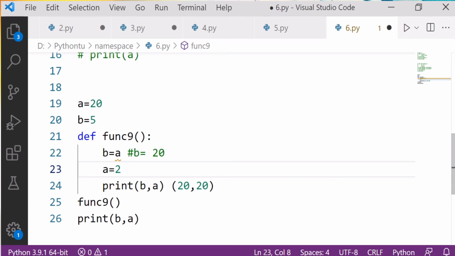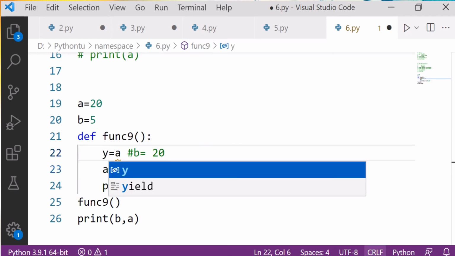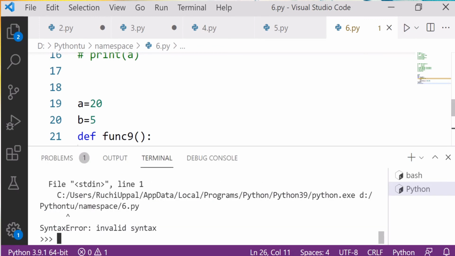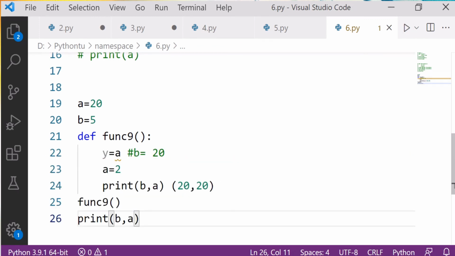What if, instead of using this b, I say y is equal to a? In that case, what is going to happen over here?